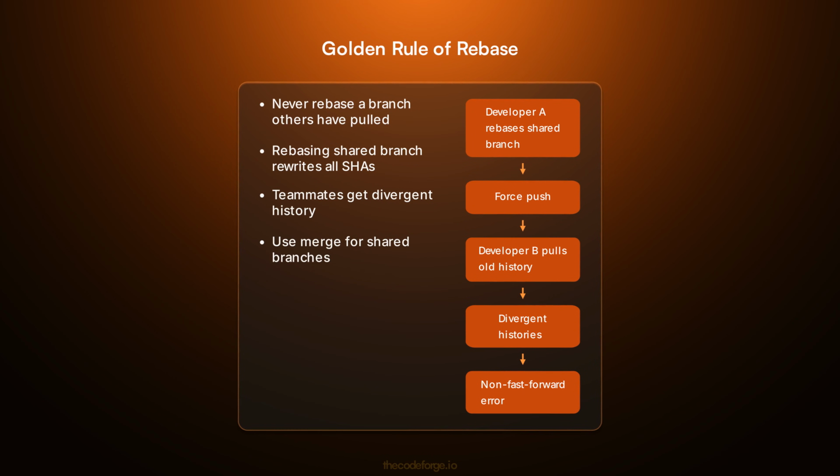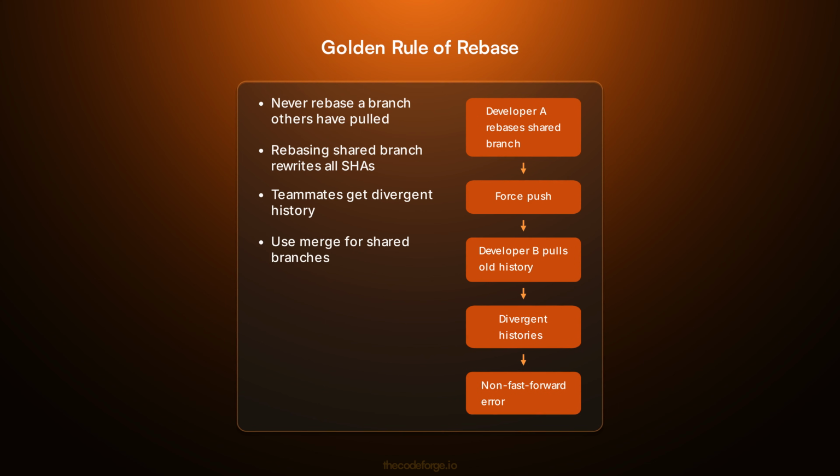Never rebase a branch that another developer has pulled from. Once a commit is shared, its SHA must never change. Rebasing a shared branch rewrites all commits, creating diverging histories that force every collaborator to hard reset. The most common casualty is the develop branch, where a well-intentioned cleanup costs hours of team coordination.